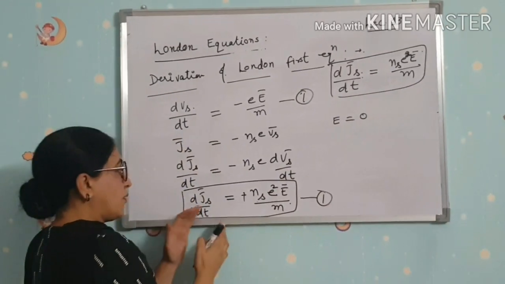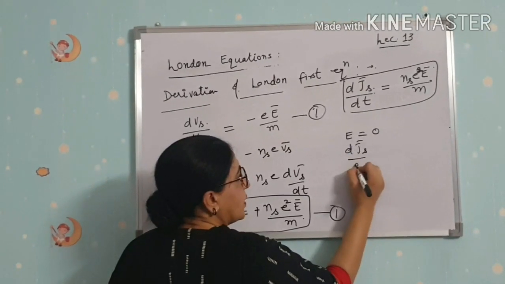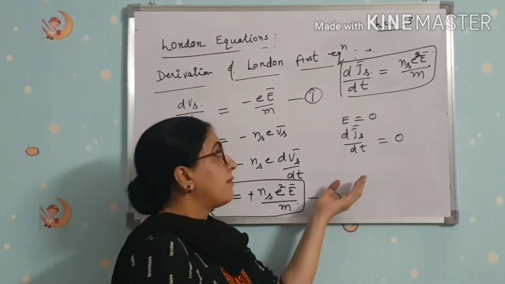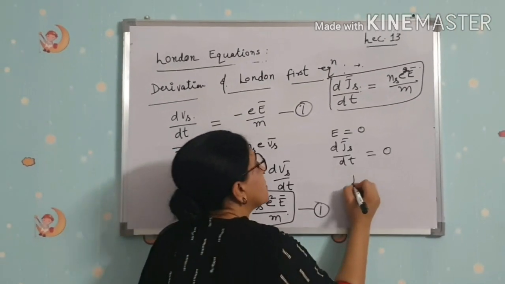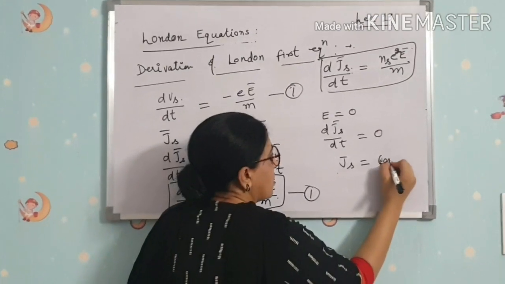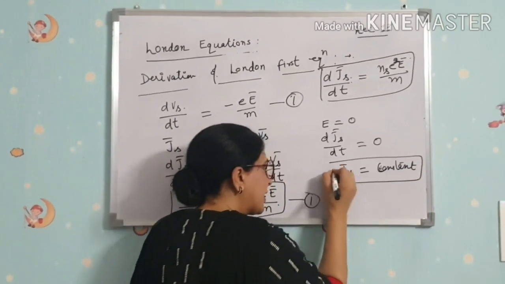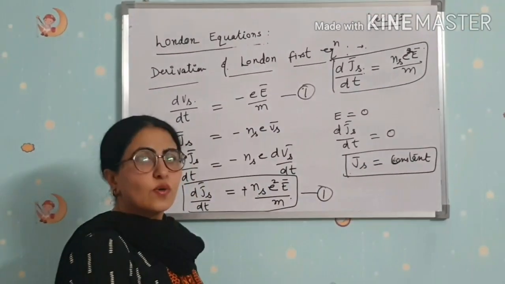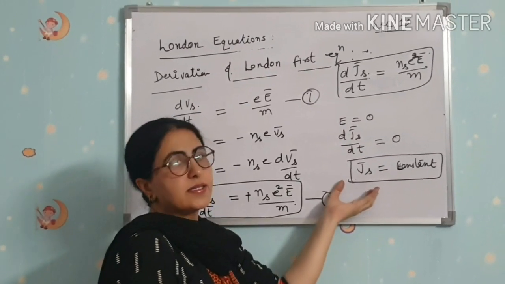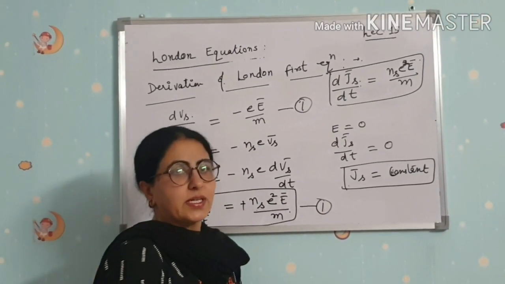Now, when the electric field is equal to 0, when there is no electric field, E is equal to 0, what about this? The derivative of Js with respect to t is equal to 0. Then what about Js? Current density is equal to constant, not 0. So we can say that in the case of superconductivity, if there is no electric field, then there are steady currents, which is the behavior of superconductivity.